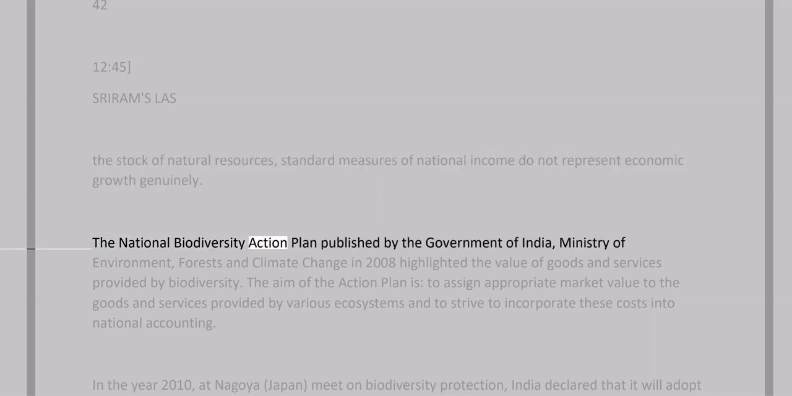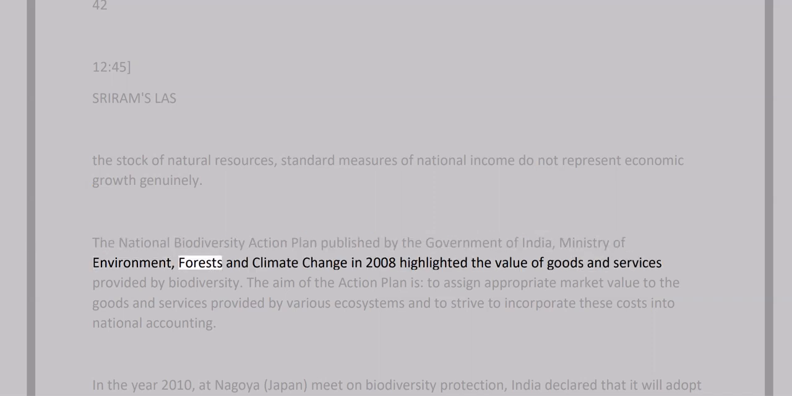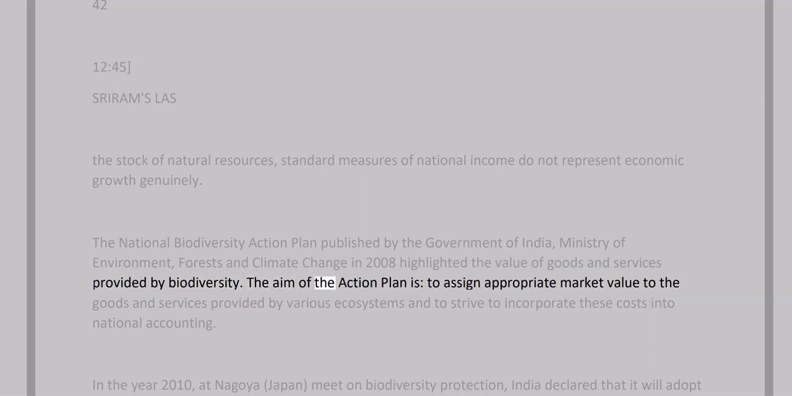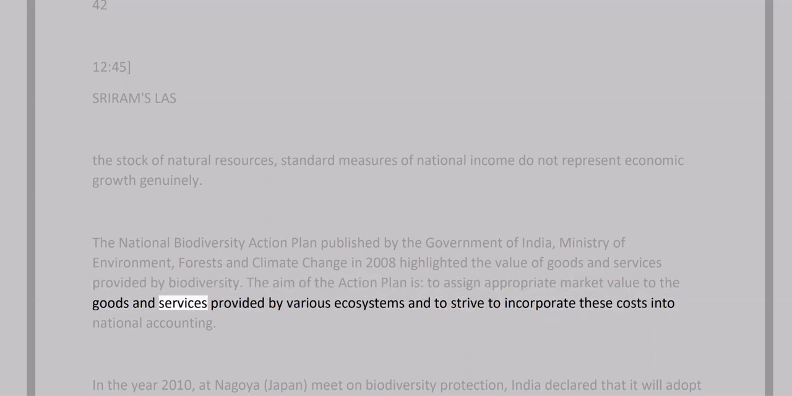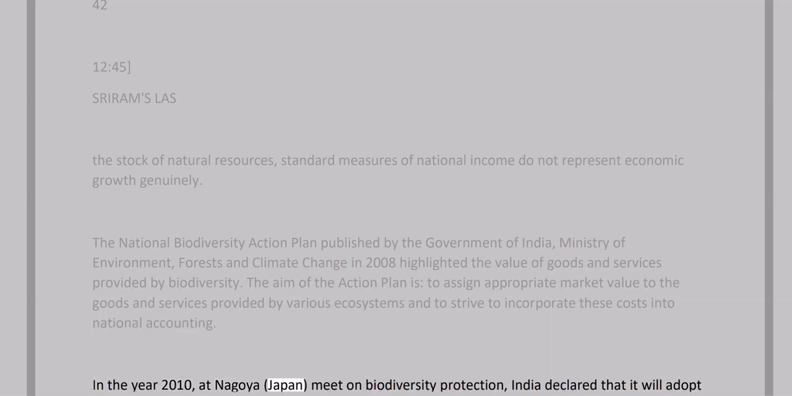The National Biodiversity Action Plan published by the Government of India, Ministry of Environment, Forests and Climate Change in 2008 highlighted the value of goods and services provided by biodiversity. The aim of the action plan is to assign appropriate market value to the goods and services provided by various ecosystems and to strive to incorporate these costs into national accounting. In 2010, at the Nagoya, Japan meet on biodiversity protection, India declared that it will adopt natural resource accounting.